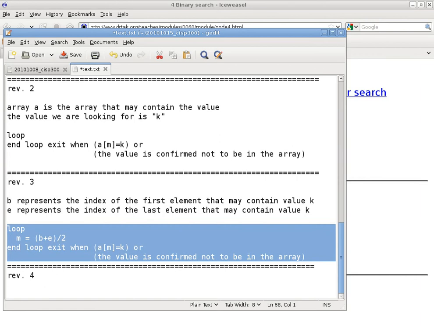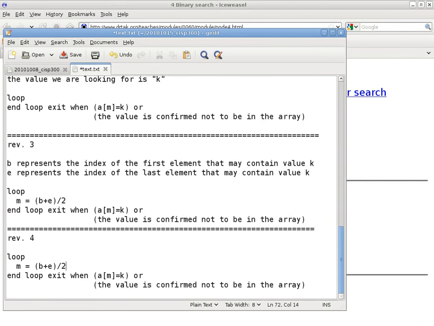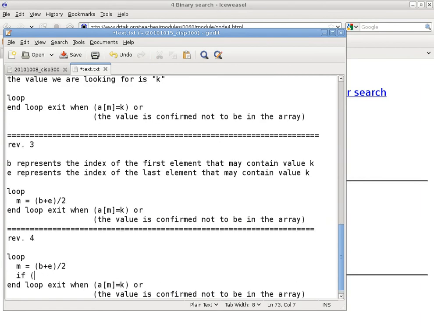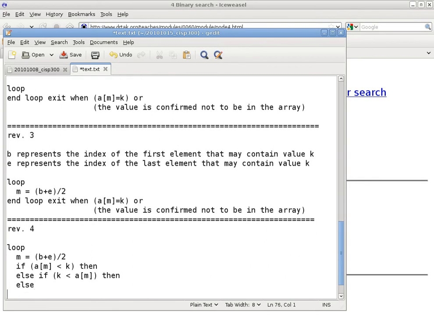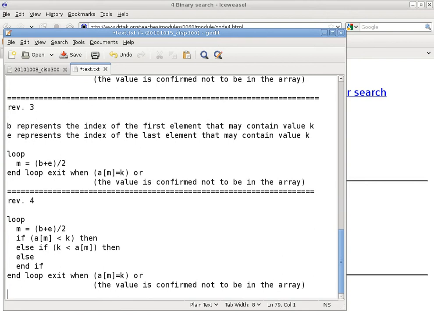So what we do this time is we copy this algorithm, and then we say we compare that. Okay, we say if A bracket M is less than K, then we do something. If K is less than A bracket M, then we do something else. Is that considered a subroutine? No, it is not a subroutine. This is really just a framework of a multi-branch conditional statement. It's not a subroutine. It is just a multi-branch conditional statement.